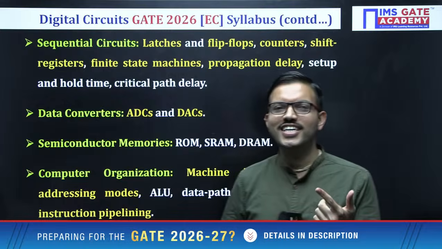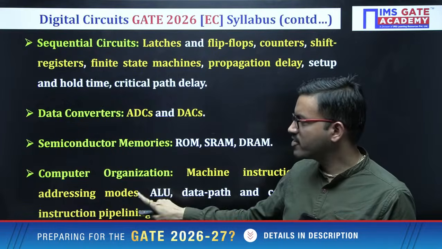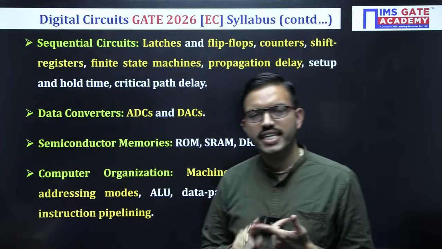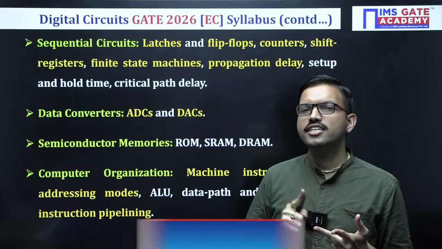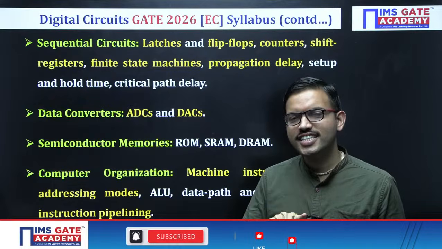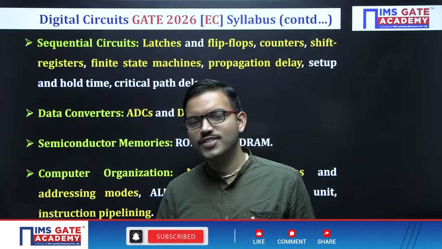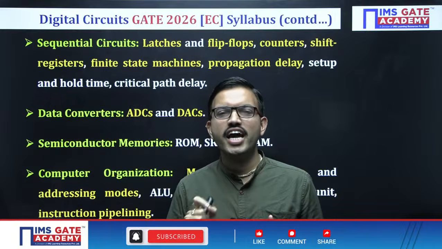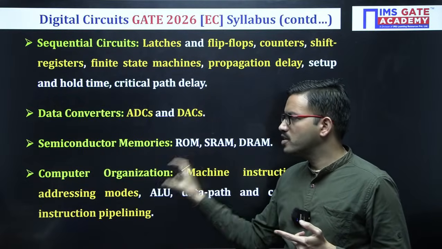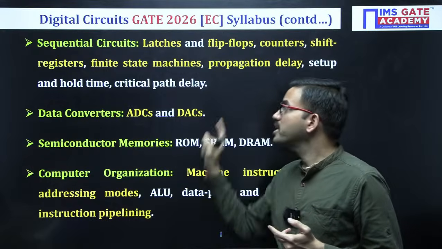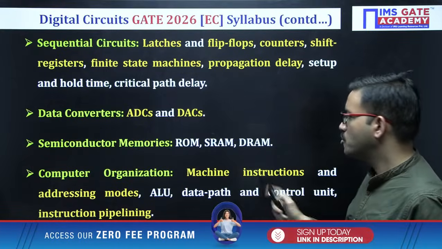And as I told earlier, after they introduced this particular topic in the GATE syllabus for EC branch, in GATE 2022 they gave a question, and then 2024 also. That means in 23 they did not ask, and in 25 also not asked. So you can expect in the coming GATE exam, GATE 2026, you are going to get 2 more marks of questions from this particular topic for EC branch. Okay, don't neglect this topic.